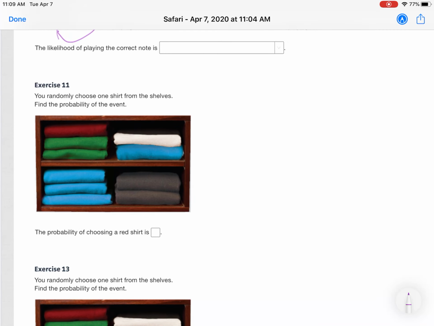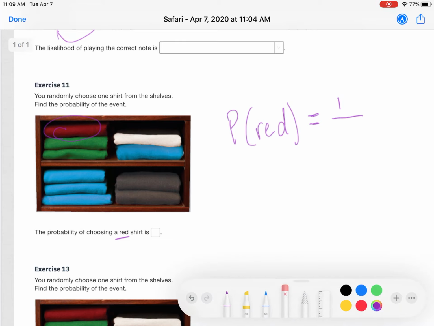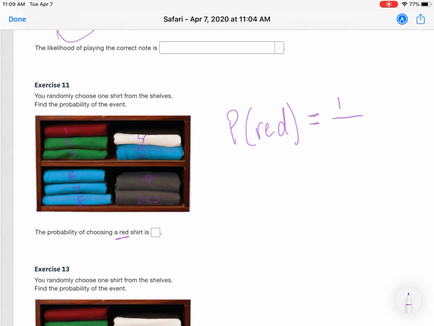Number 11, you randomly choose one shirt from the shelves. Find the probability of choosing a red shirt. So the probability of finding a red shirt is going to be the number of red shirts, which is the number of favorable outcomes, which in this case there's only 1, out of the total number of shirts, or the total number of possible outcomes. So here we have 1, 2, 3, 4, 5, 6, 7, 8, 9, 10 possible shirts. So we have 1 out of 10. You can't simplify that, so 1/10 is your answer.